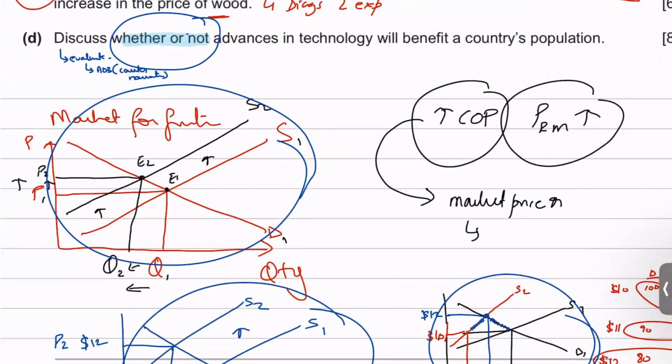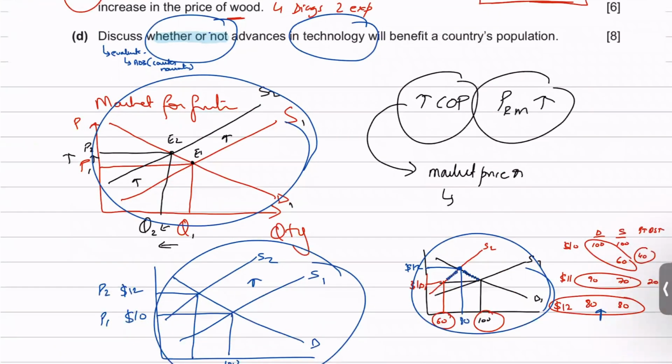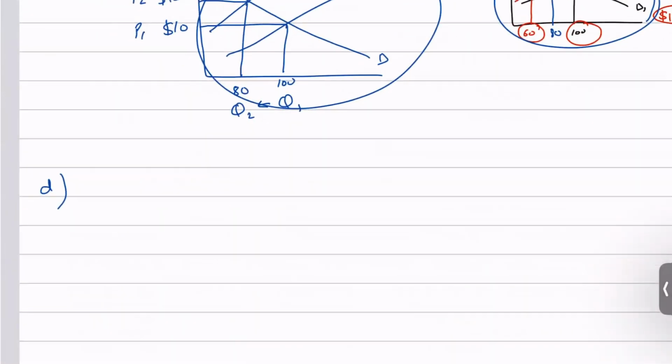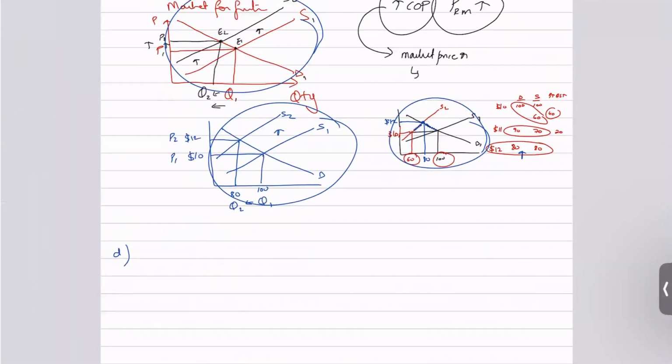But there's something that I need to tell you. I was recently checking an answer where the student talked about how technology is causing problems for the students, and how they cheat in their exams, and all of that stuff. While this is not wrong, you can't really say all this in an economics answer, because you need to come up with economic reasons, not social reasons. These are social problems, not economic problems. We need to focus on economic problems, right? So let's see how technology is really benefiting the population.